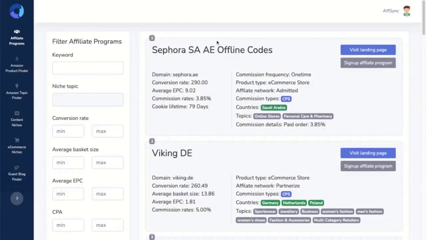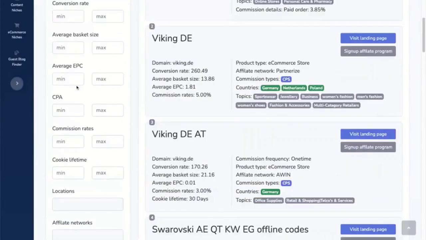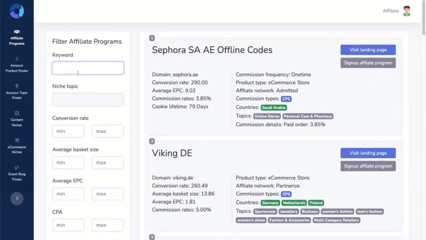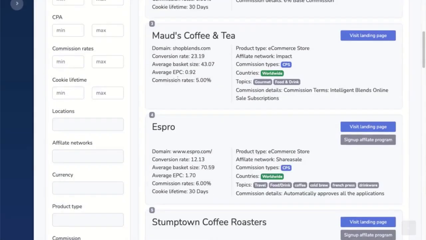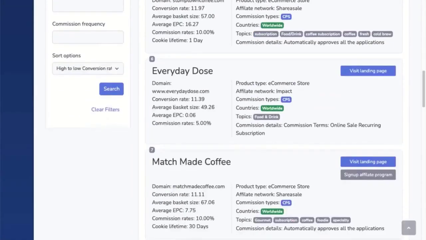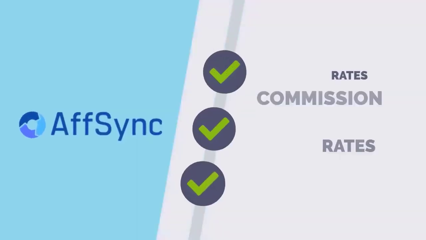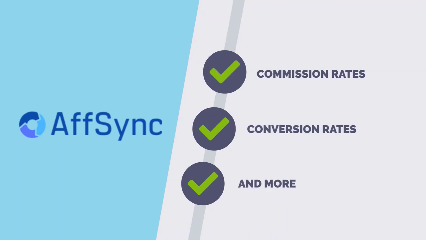Affiliate Program Finder. First, let's find some affiliate programs related to coffee. Go to Affiliate Program Finding tool, search for the word coffee, and here are 221 affiliate programs related to that. Now you can filter them by commission rates, conversion rates, and more.